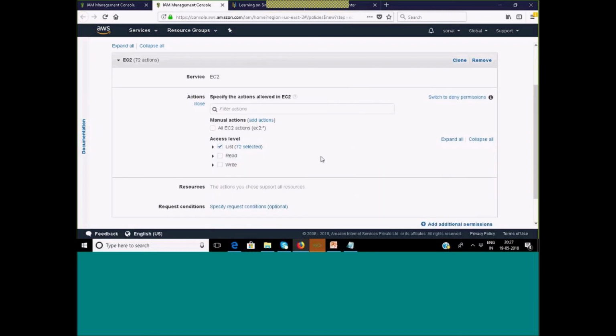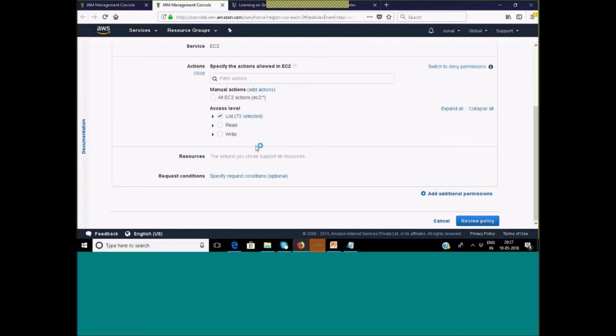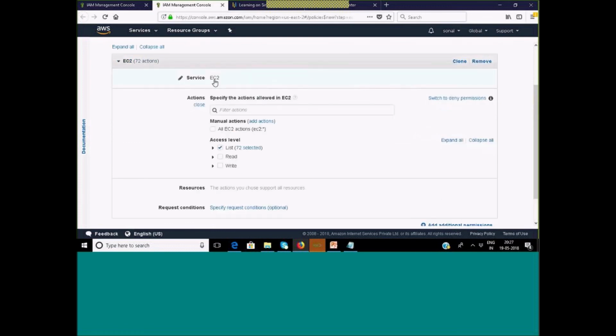Fine. Now the resource. I selected the service, I selected the effect as allow, I chose what type of access I want to give to the service. Now the resource is nothing but to which particular resource I want to give. I can make it resource specific. For example, I have multiple EC2 instances and I want to give access to only one instance.